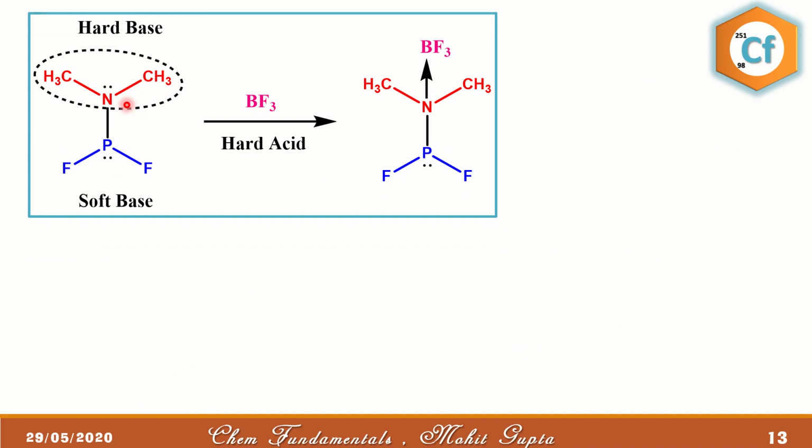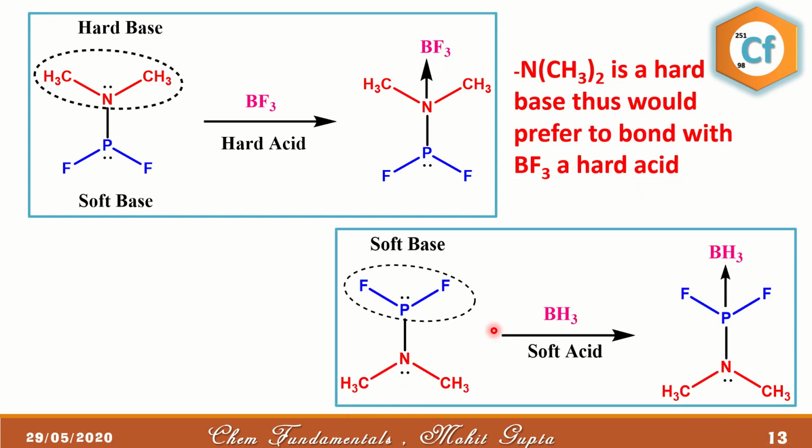Let's take one more example. In this case, we have nitrogen as well as phosphorus, and we have BF3. BF3 is a hard acid, so it will prefer to form a bond with the hard base, that is, a coordinate bond with nitrogen. Similarly, BH3 is a soft acid, not a hard acid.